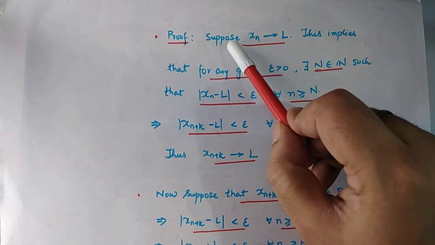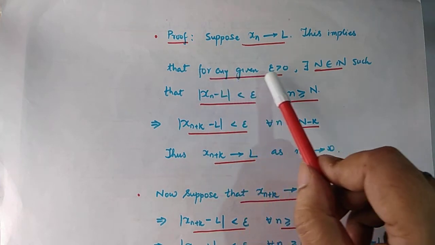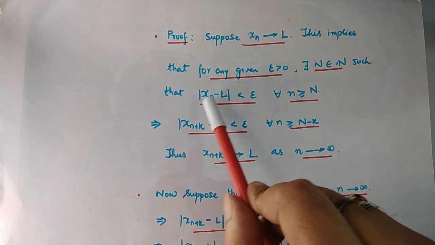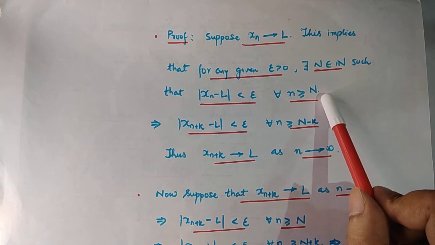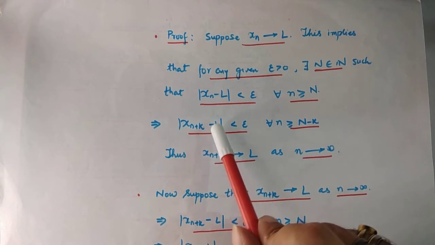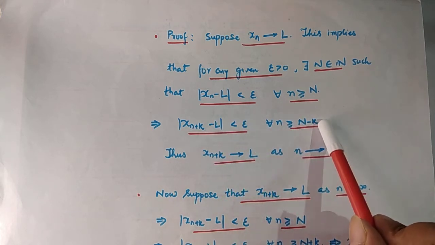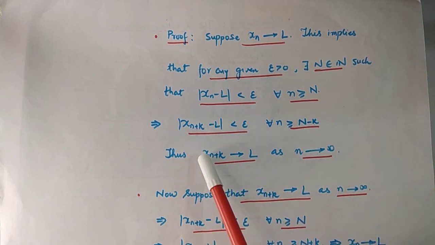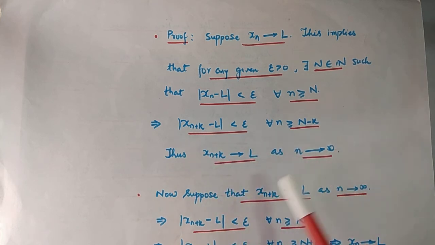First, let us suppose that xn goes to L. This implies, by definition, that for any given epsilon greater than 0, there exists a natural number capital N such that mod of xn minus L is less than epsilon for all n greater than or equal to capital N. But then this implies that mod of xn plus k minus L is also less than epsilon for all n greater than or equal to capital N minus k, or if you wish, you can just take capital N itself. Hence, by definition, xn plus k tends to L as n goes to infinity.